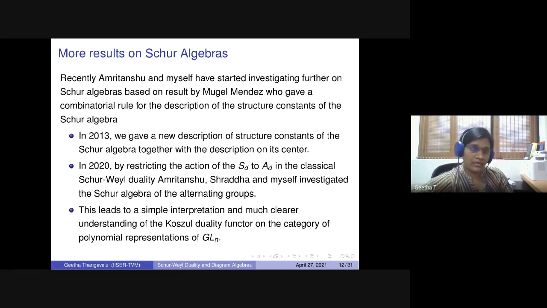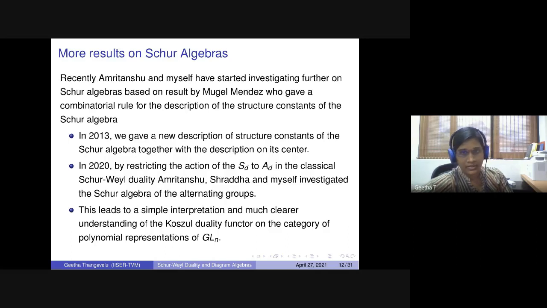And recently, in 2005, Mendes gave a combinatorial rule for the structure constants of the Schur algebra, although it looks like a very abstract setting. He gave, in terms of bipartite graphs, the multiplication rule, and you can really get the structure constants out of it.